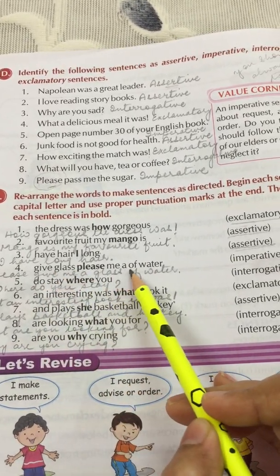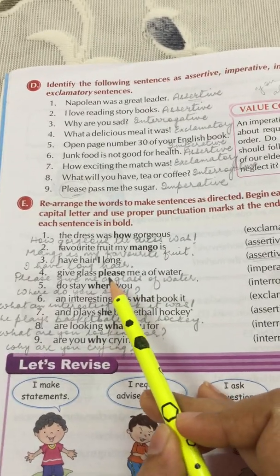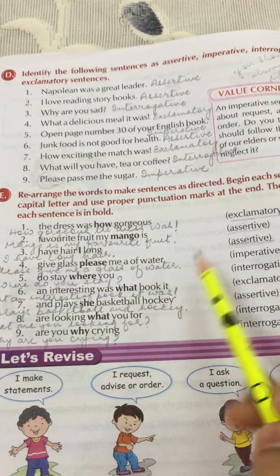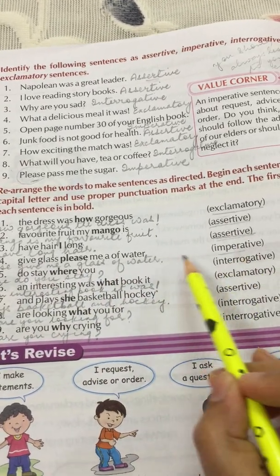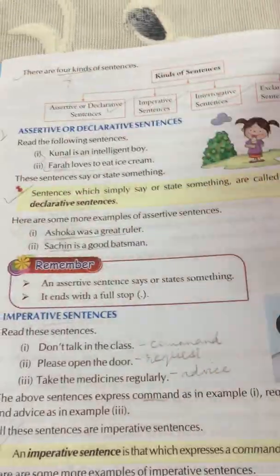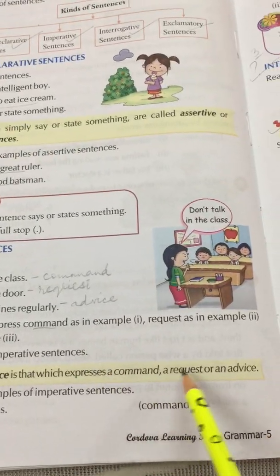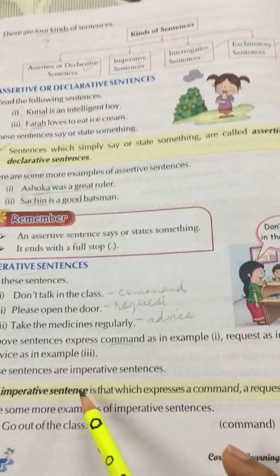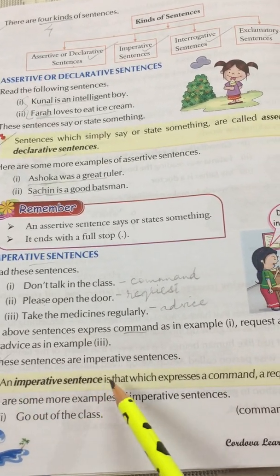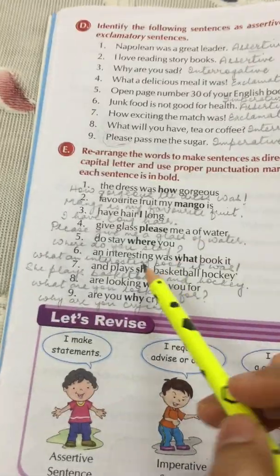Give glass, please me of water. Begin it with please. Please give me a glass of water. So this is an imperative sentence. It is a request. And request comes under which type of sentence? Imperative sentence. You can see, a command, a request or an advice is an imperative sentence. An imperative sentence expresses a command, request or advice.